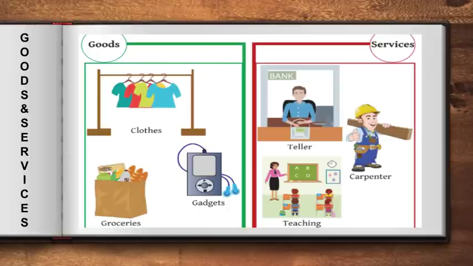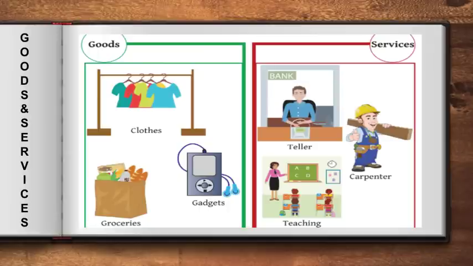Now, on this slide, we are going to look at what goods and services mean. Now, another word for goods is products. So, any kind of product comes under goods. Now, in a picture, we can see clothes are there, then there are groceries, other gadgets. All these things come under products.